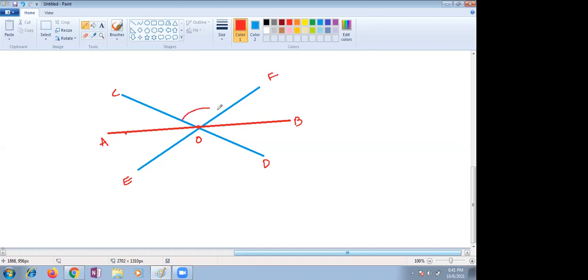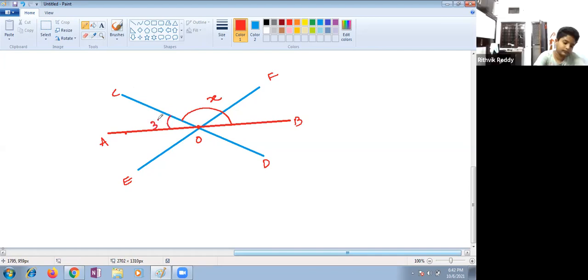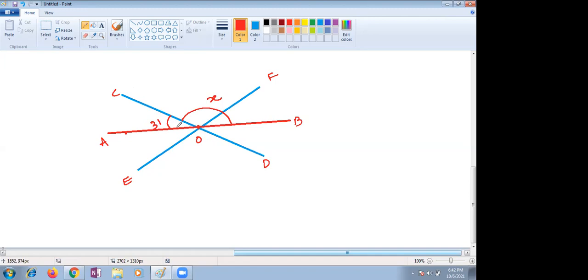Here, what is given? This complete region is given as X, children. This part is given as 31. To find the value of X, no need to find any vertically opposite angle, nothing. AB is a straight angle. Since AB is a straight angle, 31 plus X gives 180. No need to find any vertical angle, we don't want that, children. You just go directly: X plus 31 gives 180, minus 31.